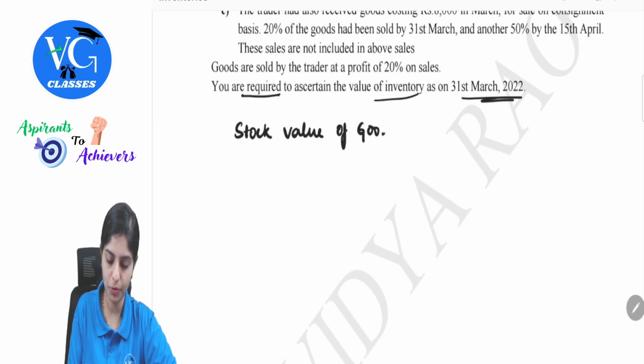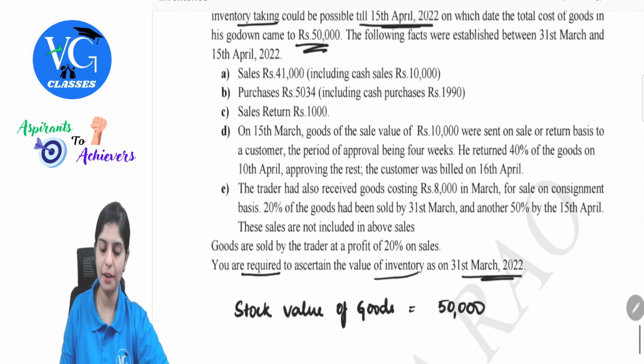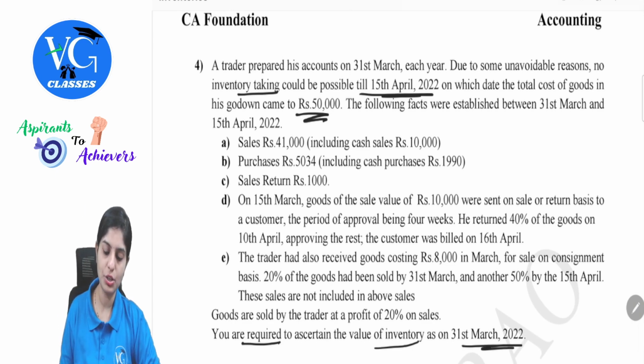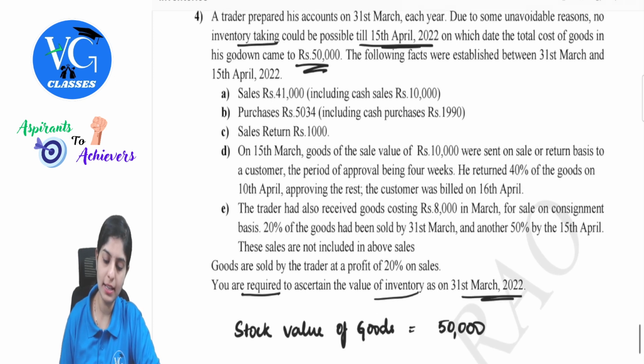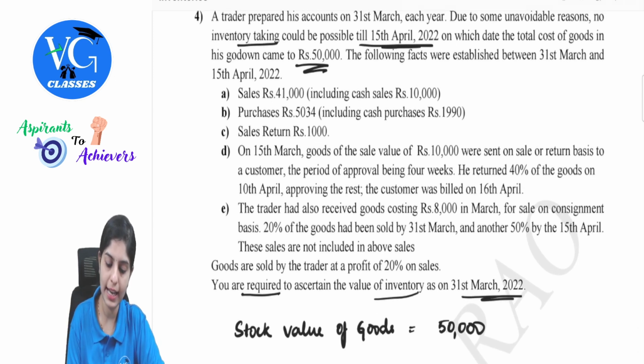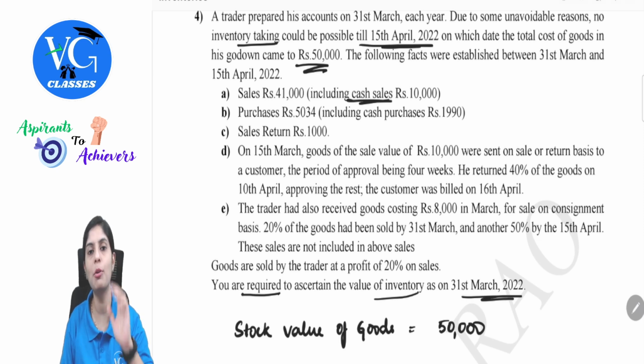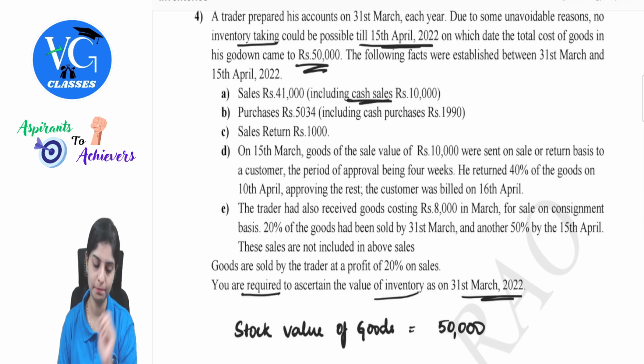Stock value of goods: 50,000. Remember, this is after the financial year. So based on that, we will denote addition or subtraction. Sales 41,000 including cash sales. See, in this particular chapter, it doesn't matter whether it is cash sale or credit sale. You're only concerned about whether it is a sale or not.